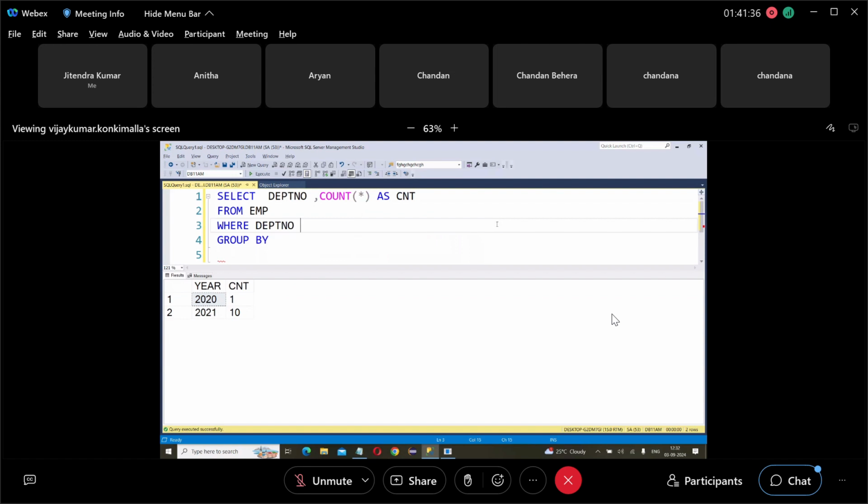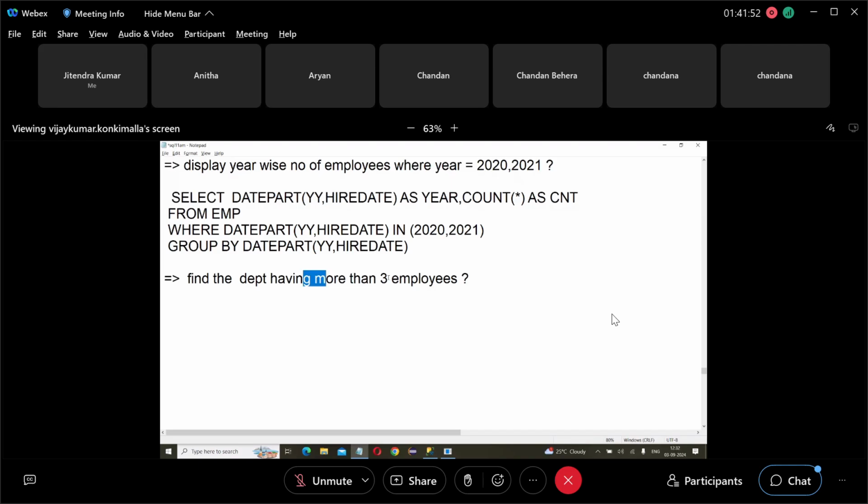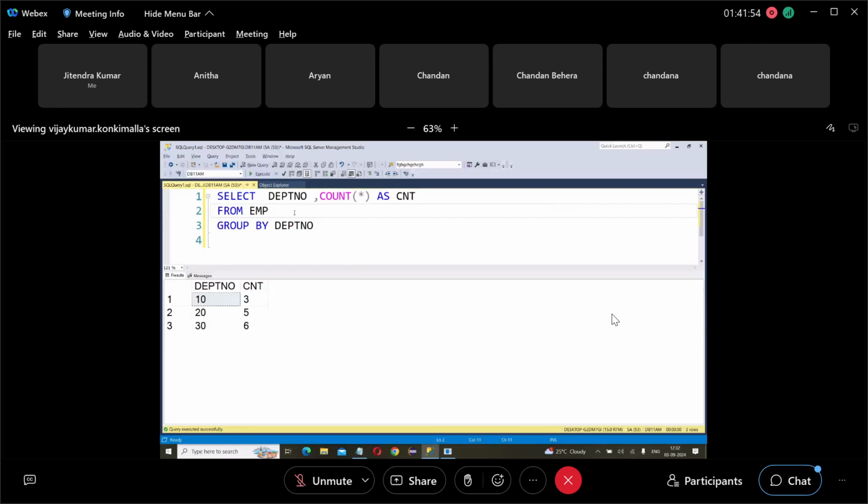Grouping is based on department number, so group by department number. But I don't want all the departments. I want only the departments having more than 3 employees, meaning count greater than 3. So where count greater than 3.